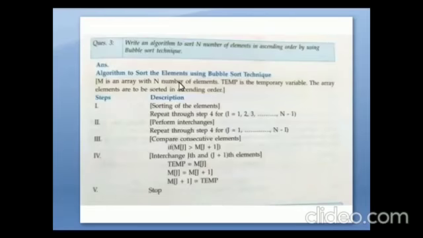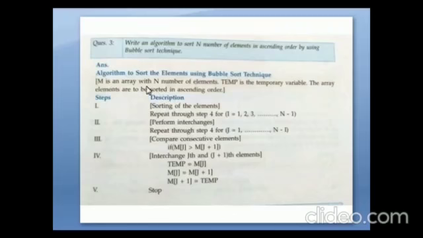Now we are going to write the algorithm to sort n number of elements in ascending order by using the bubble sort technique. Bubble sort technique means first we have to compare two adjacent elements. If the element is smaller, then we have to swap the elements. Then we are going to check the next two elements. So this is called bubble sort.